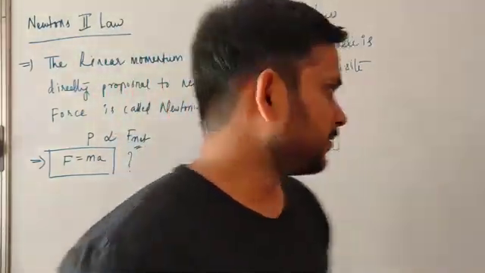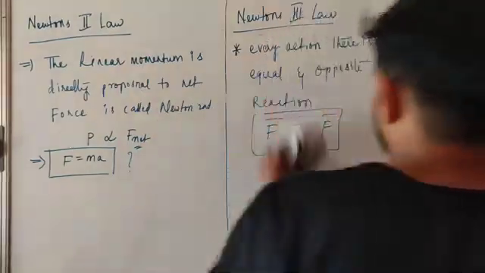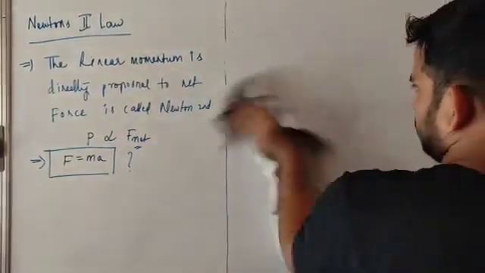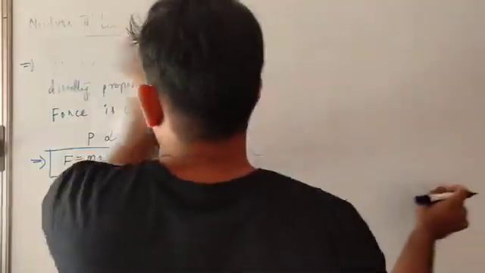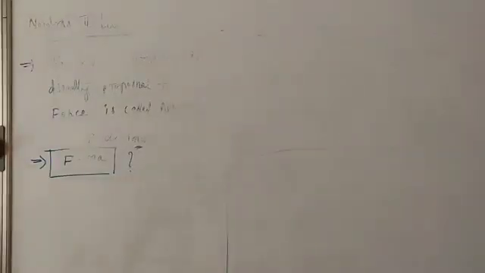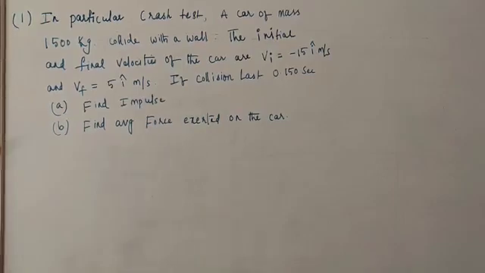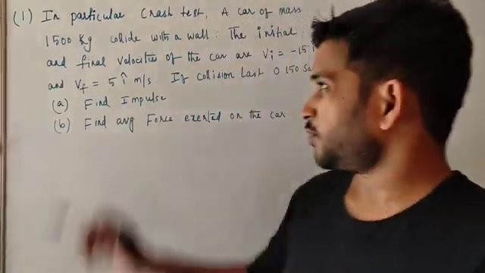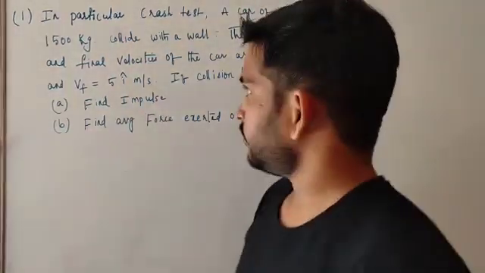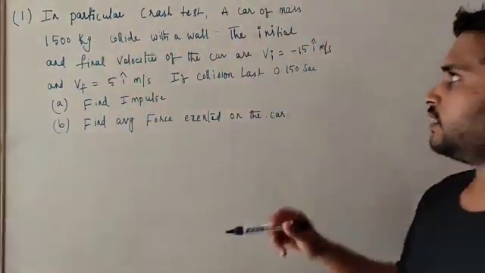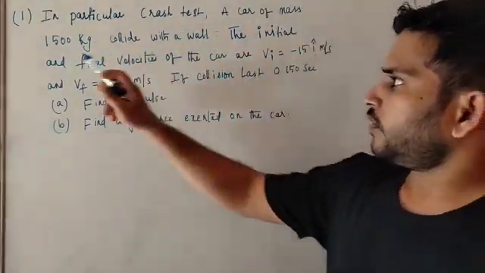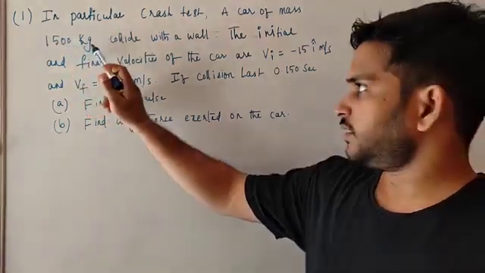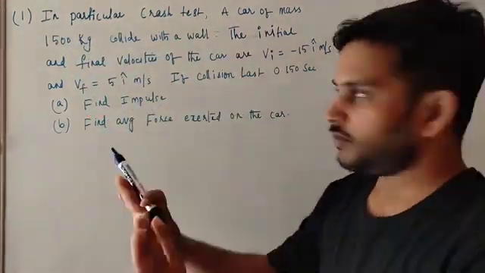Next we will discuss the free body diagram. We will discuss a small example. In a particular crash test, a car of mass 1500 kg collides with a wall.